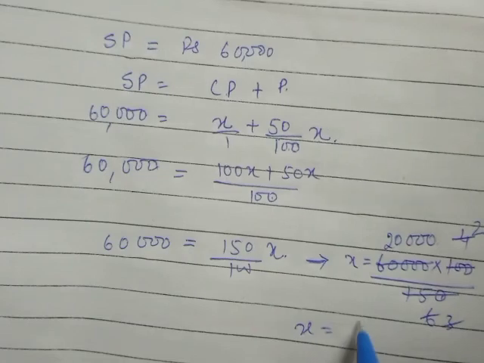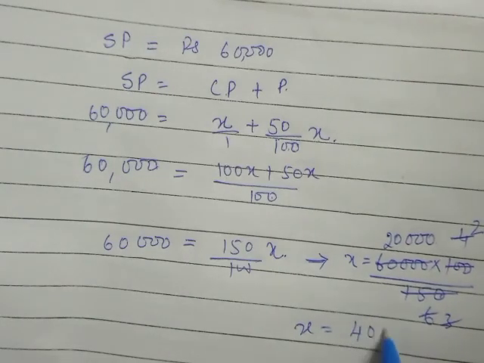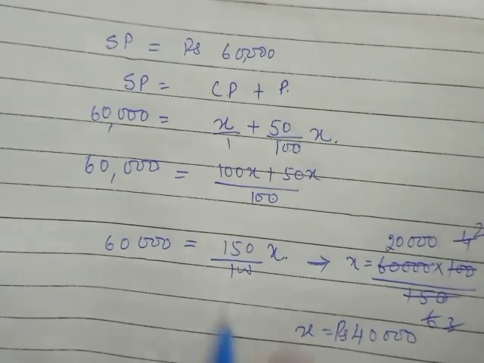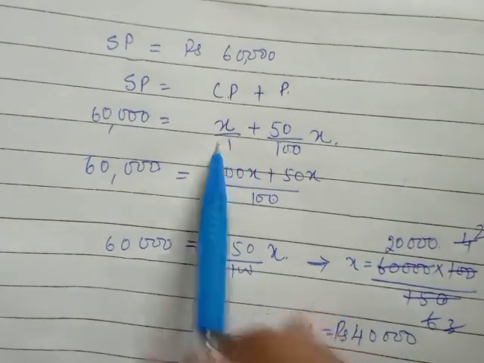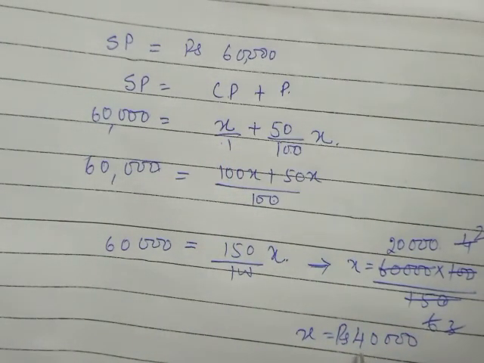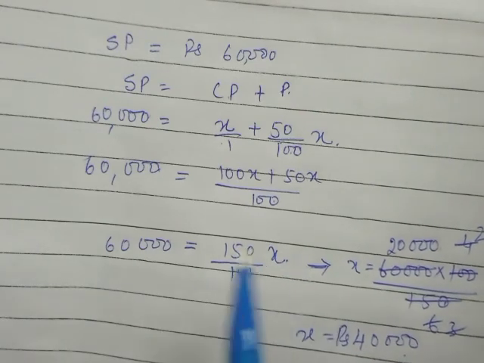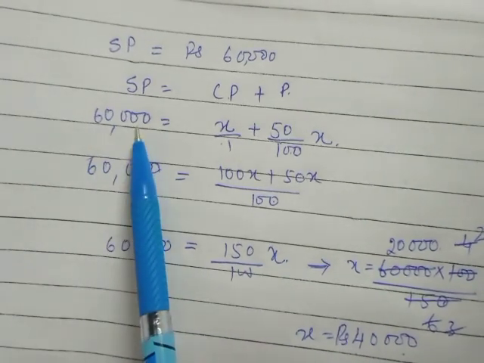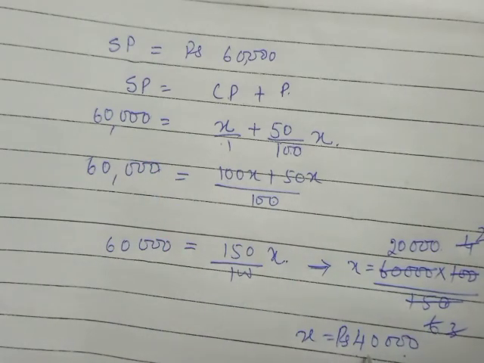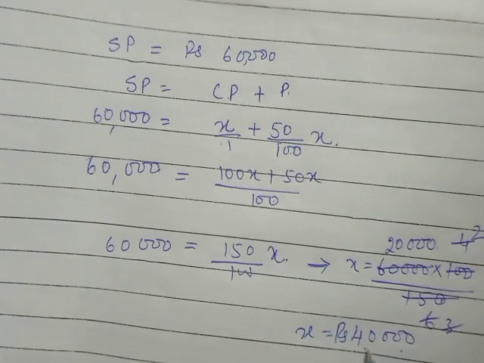So here the x value is 40,000 rupees, and what I have assumed here as x, that is CP. So the cost price of the goods is 40,000, and the selling price is 60,000. So the goods which the proprietor has withdrawn, the cost price of those goods is 40,000.